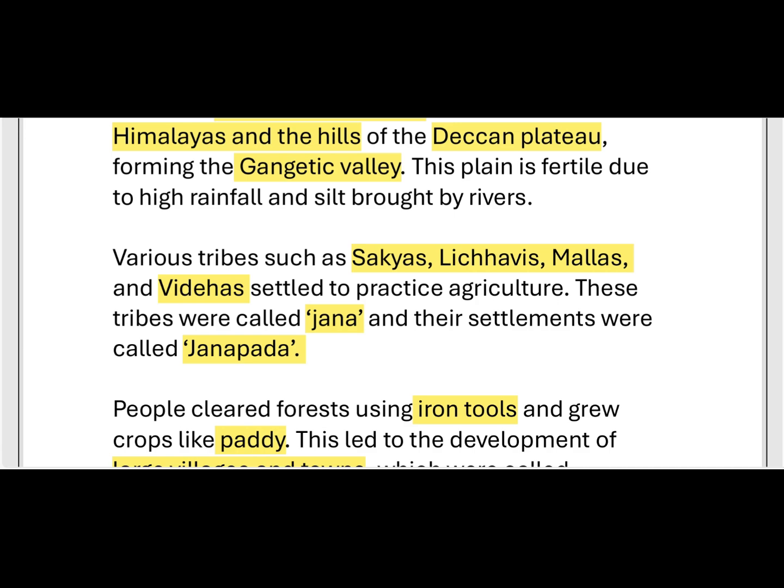The tribals settled at one place; the tribals were called Janas, and their settlements were called Janapadas. So this is all about how the settlement happened.